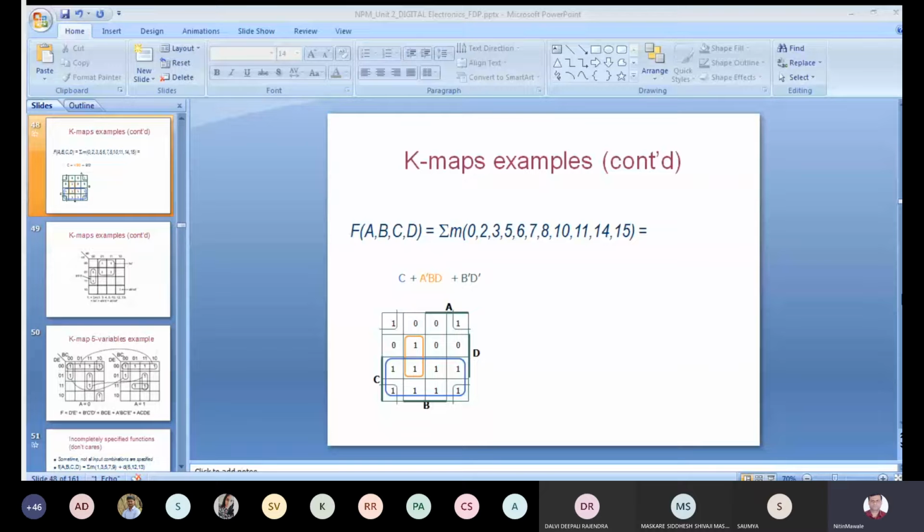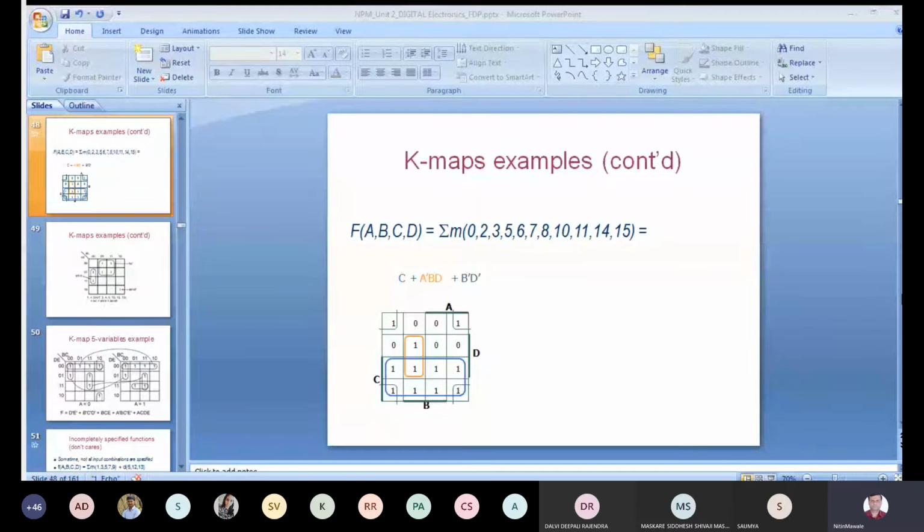Then 2ⁿ where the value of n is 1, so 2¹ is equal to 2. That is a pair, grouping of 2 cells. Then 2 raised to power 2 is equal to 4, so quad, grouping of 4 cells. And 2 raised to power 3 is equal to 8, grouping of 8 cells, that is called an octet. Octet means 8, grouping of 8 cells. Quad means grouping of 4 cells.